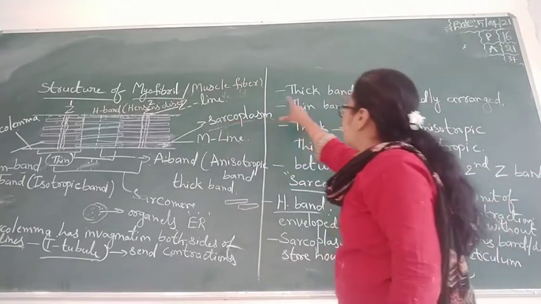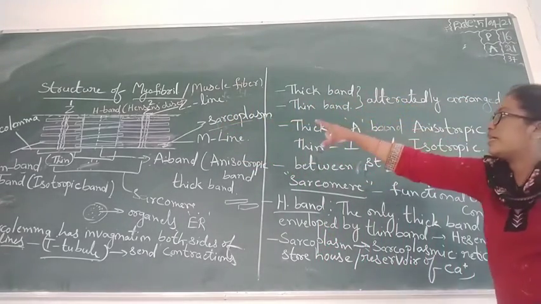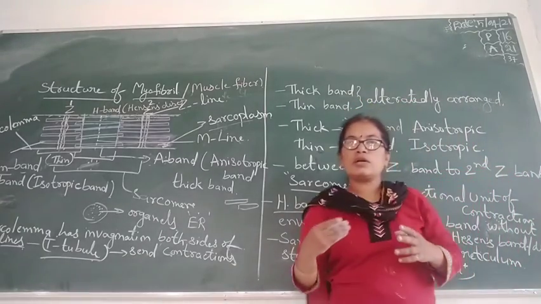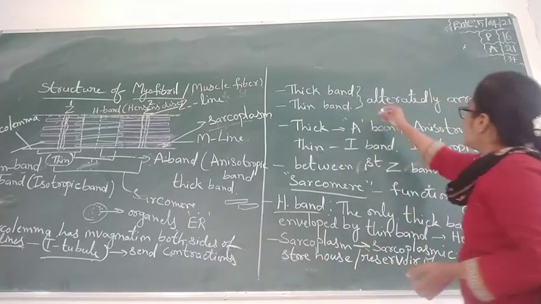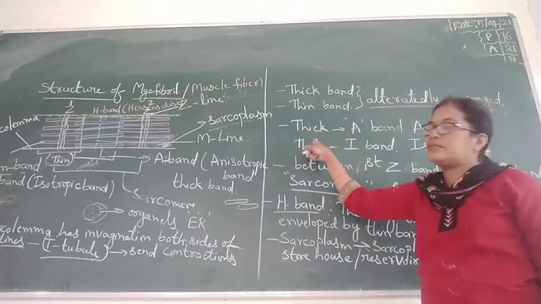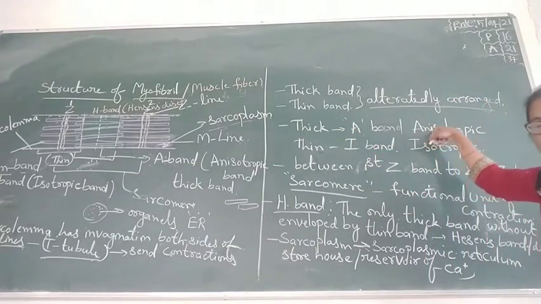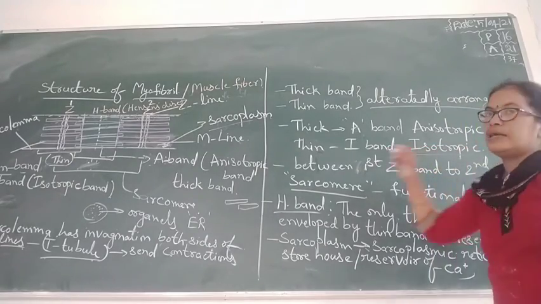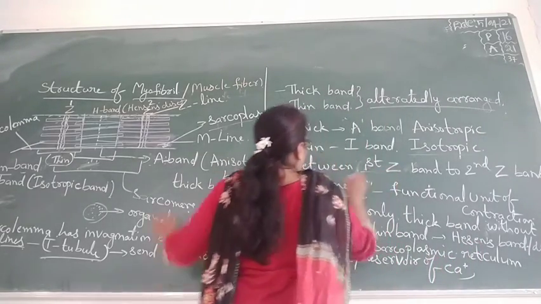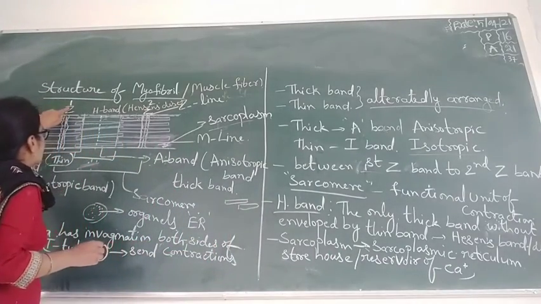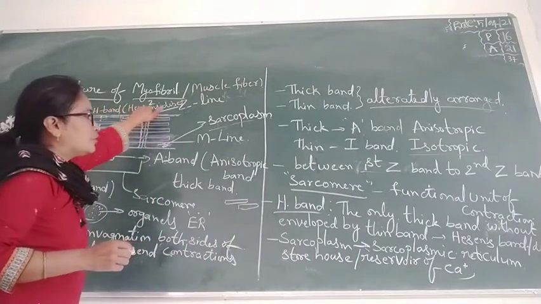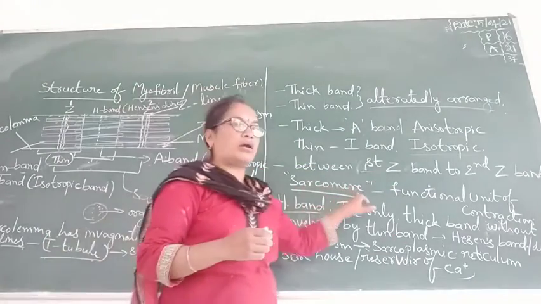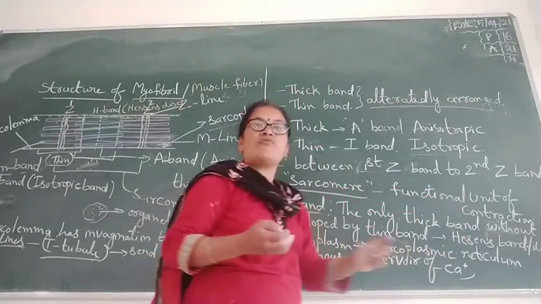Now we discuss the thick and thin bands. Both bands are alternated, so it looks like a striated muscle. The thick band is called the A band, or anisotropic band, and the thin band is called the I band, the isotropic band. Between the first Z band and the second Z band, that portion is called the sarcomere, the functional unit of contraction.